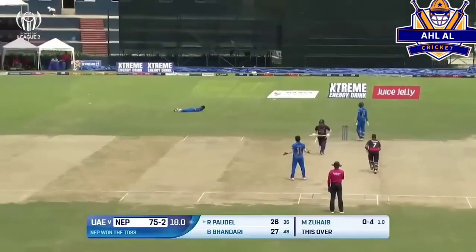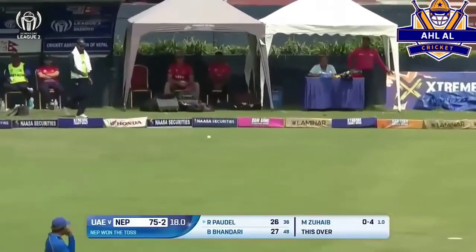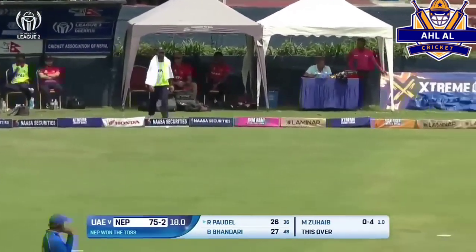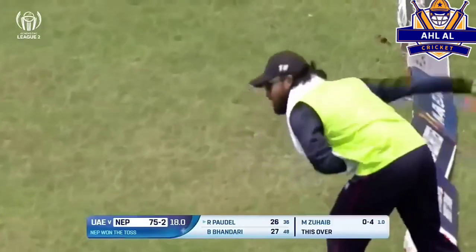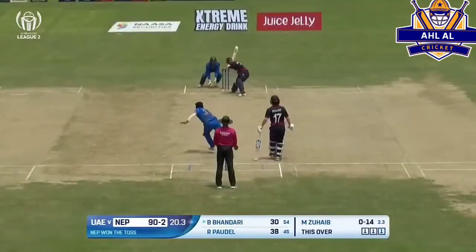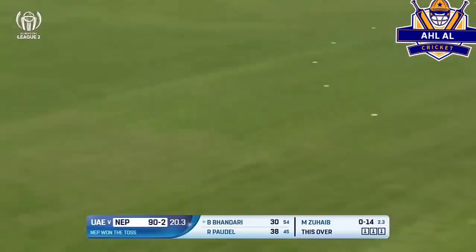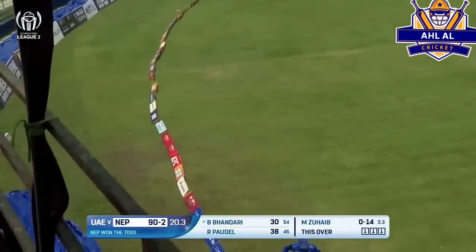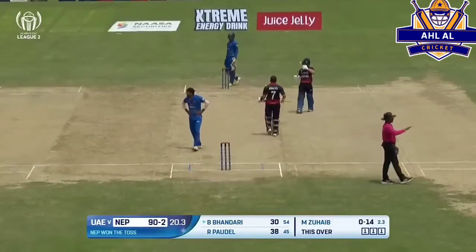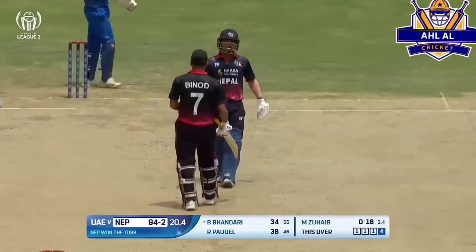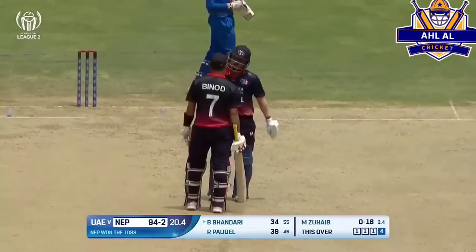Edged. Straight to short third. Bit of a misfield here by Ajay Kumar. That has enough legs to go for a 4. Powell fetches another 1. He moves into the 30s. Again, we see that heave down the ground, and this time he connects and connects well. Straight down the ground. So finally, Binod getting a boundary after quite some time.